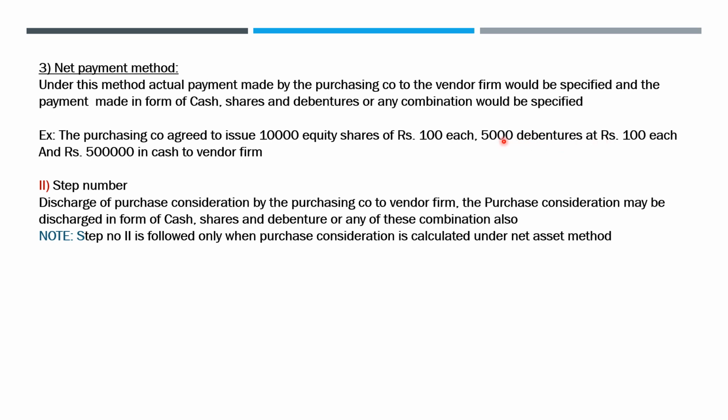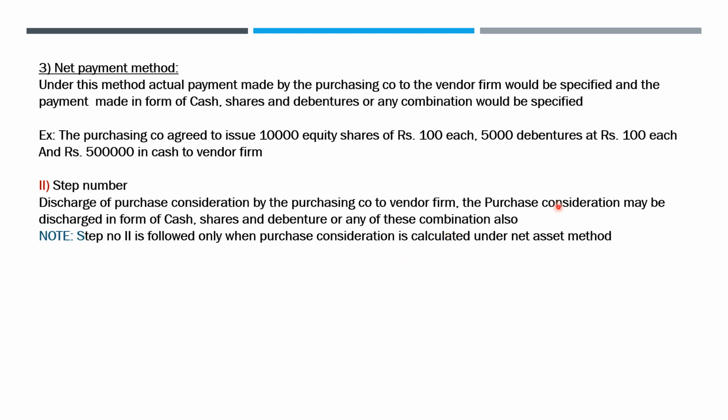When you multiply 5,000 with 100, you will get 5 lakhs worth of debentures. So 10 lakhs plus 5 lakhs plus 5 lakhs in cash. So total purchase consideration will be 20 lakhs, which is paid by the purchasing company to the vendor firm. So this is all about the net payment method.